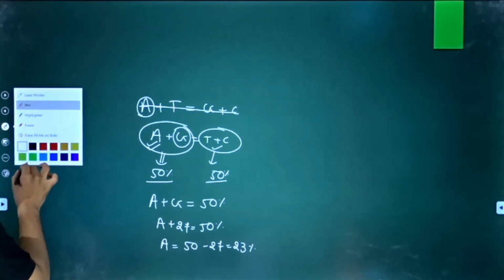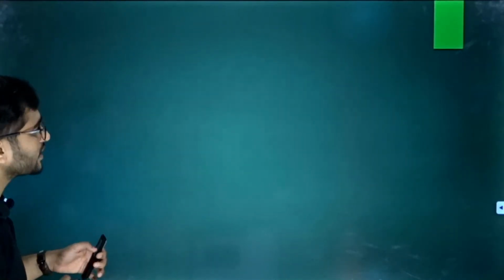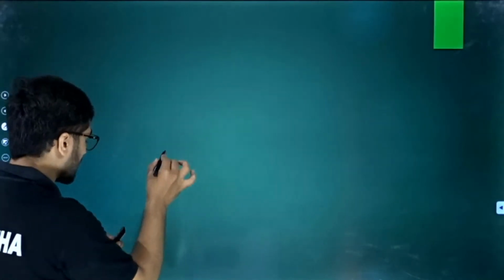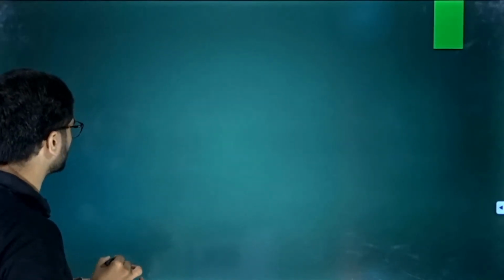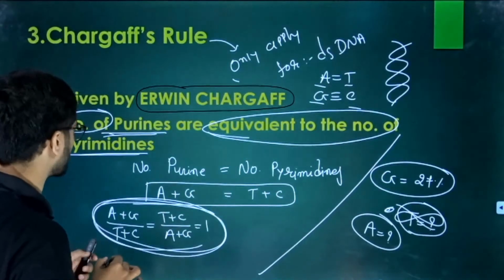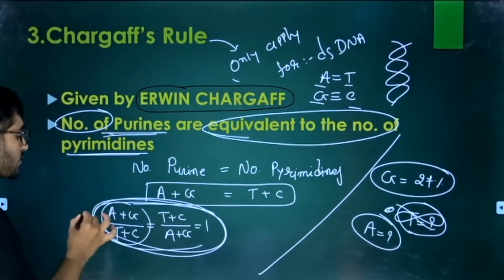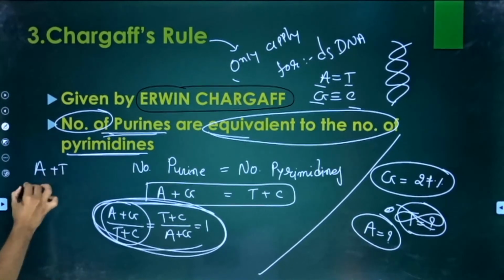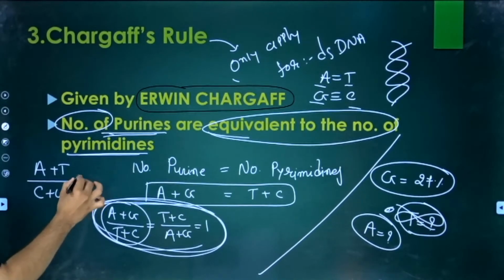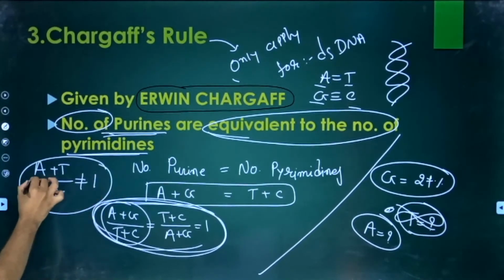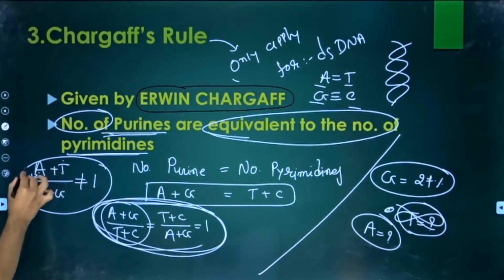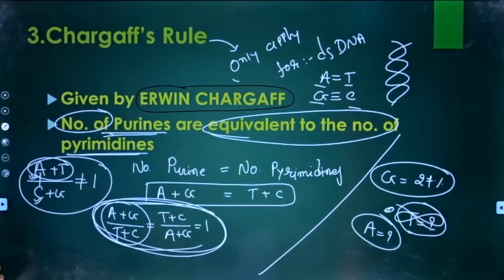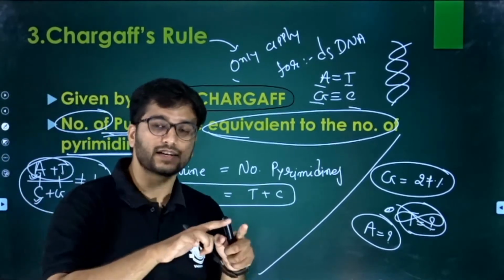So let's move ahead and discuss something. What about the ratio? If we see that adenine plus guanine by thymine plus cytosine is 1, but what about the invert? Adenine plus thymine by cytosine plus guanine. Obviously, this is not 1 because these two are not paired with these two. Adenine is like thymine, so yes, adenine and thymine are similar. But is adenine similar with cytosine? Is thymine similar with guanine? No. That means the ratio should not be 1.